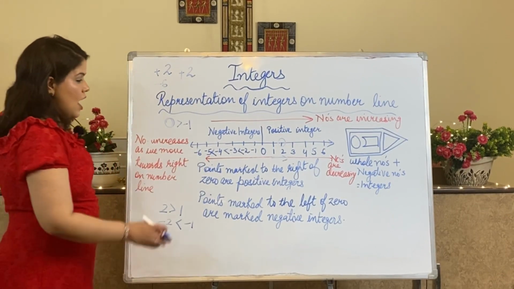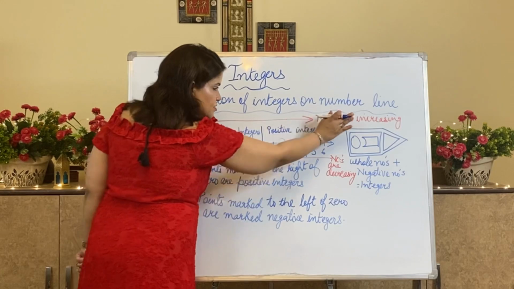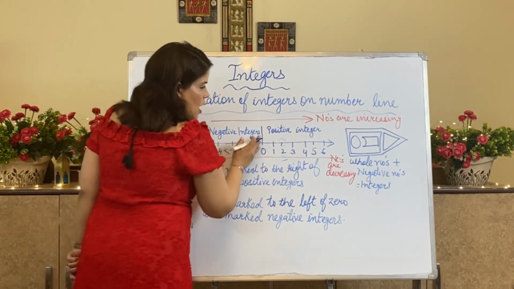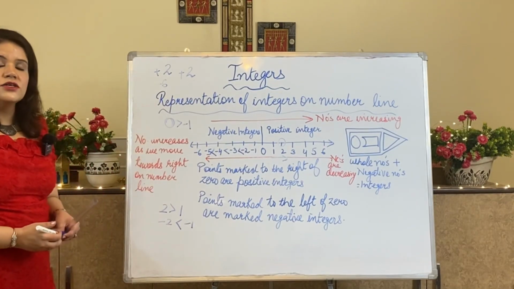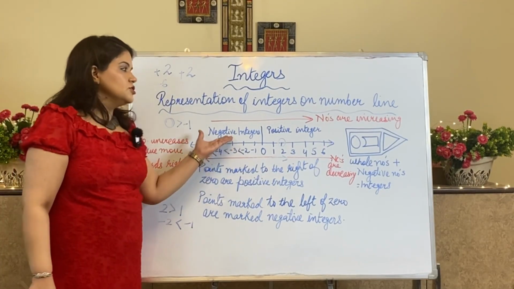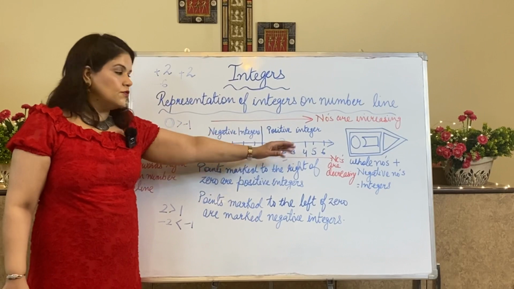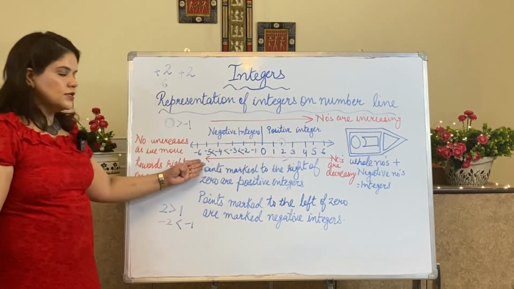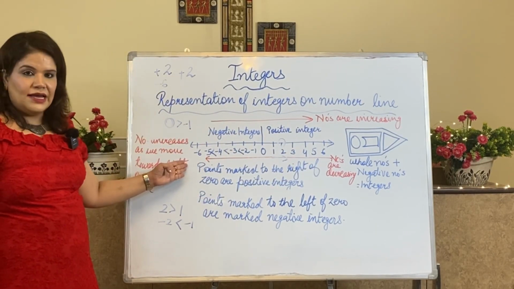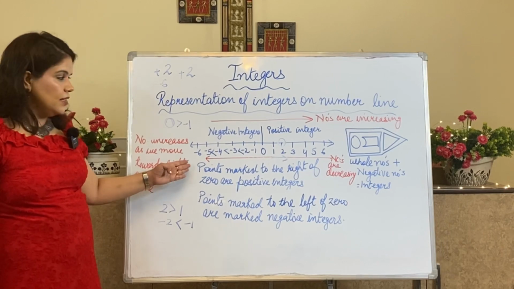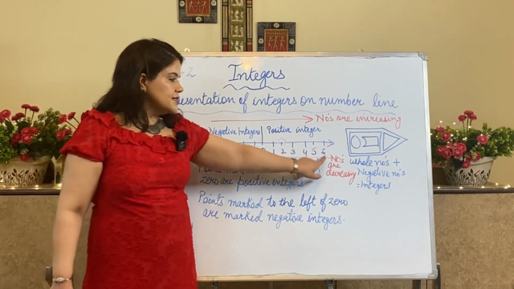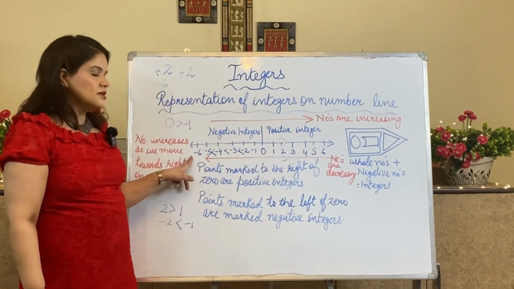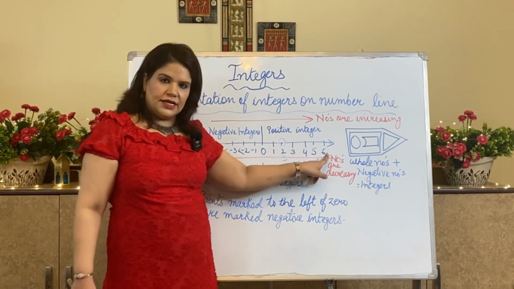Understood? And as I am moving towards the right, numbers are increasing. And since we know that negative is the opposite of positive, as I move towards the left side, towards the negative family, numbers will start decreasing. 6 is the biggest and minus 6 is the smallest. 6 is greatest.